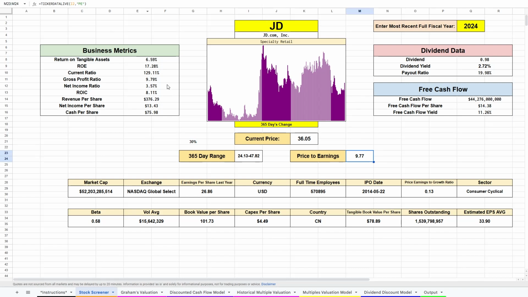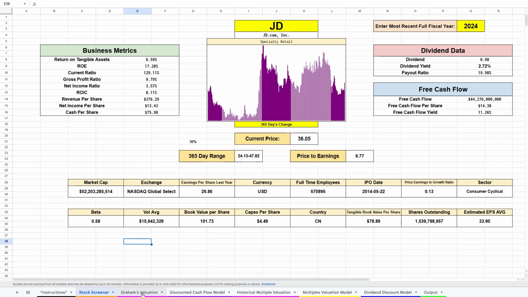Their business metrics also look wonderful. They have a current ratio of 1.29, so they have very good short-term liquidity. They have a return on equity of 17%, return on tangible assets of 6.6%, and their ROIC of 8.11%.